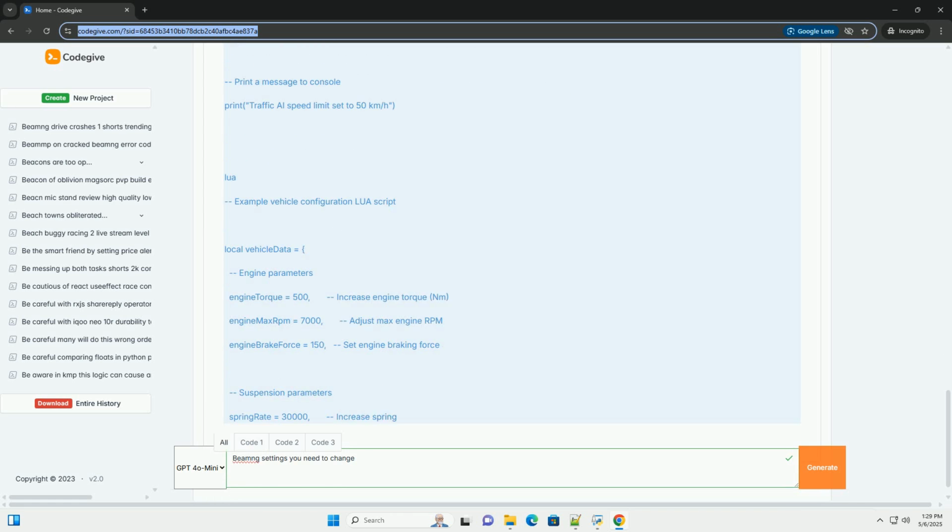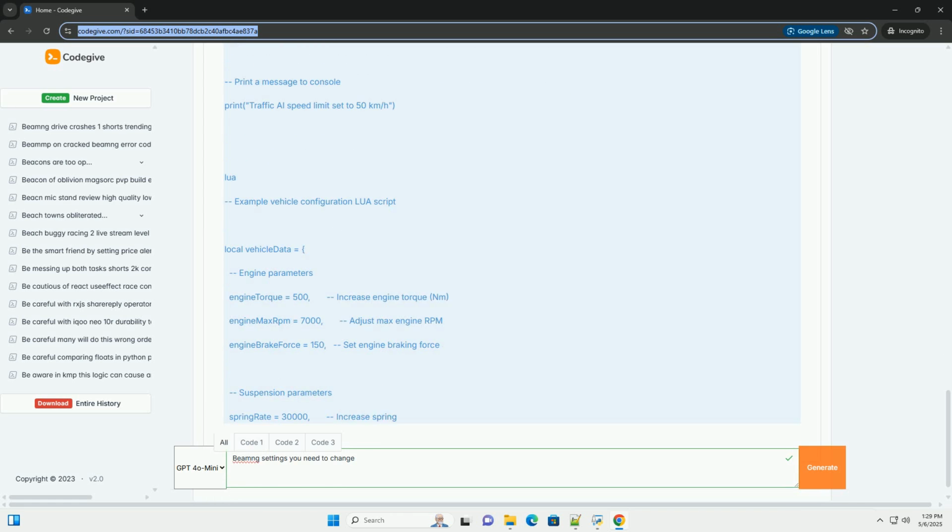Six. Important considerations and best practices. Experimentation is key. BeamNG.drive is a complex game engine. Don't be afraid to experiment with different settings and code to see what works. Back up your files before making any changes, especially to vehicle configuration files. Create backups.